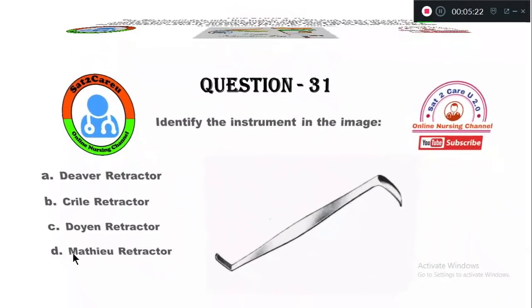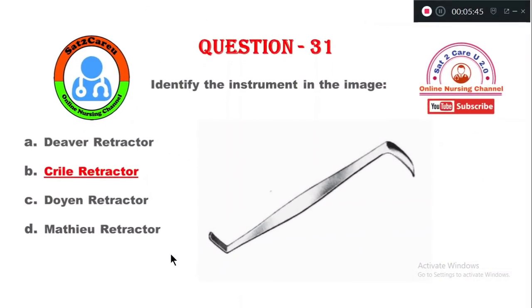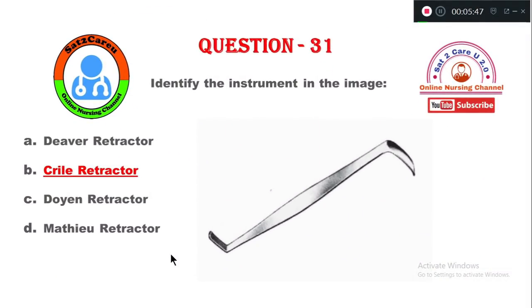Question number 31, image-based questions. Identify the device or instrument shown in the image. Option A, Deaver retractor. Option B, Crile retractor. C, Doyen retractor. Option D, Mathieu retractor. So this retractor is option B, Crile retractor.